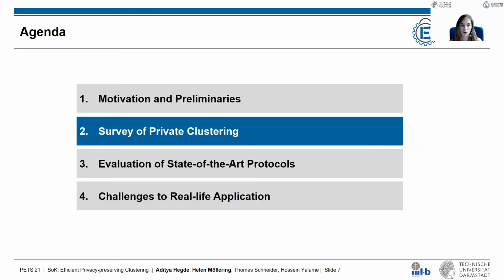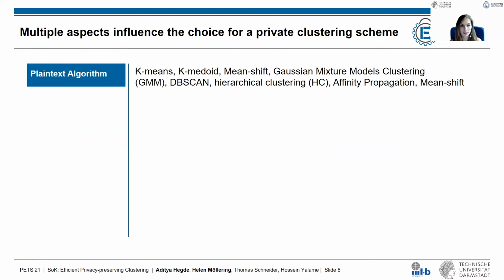Okay, now we look at our survey of these 59 private clustering protocols. We identified in total 7 aspects that help us to understand for a concrete application which private clustering protocol might be the best fit. The first aspect is, of course, the plaintext algorithm. No algorithm is superior to the other algorithms. There are always aspects in which one of them is better than another, and there's no algorithm that is the best out of them. In total, 8 different clustering algorithms were translated to a privacy-preserving variant, and we compare these with respect to their strengths and weaknesses in our paper.